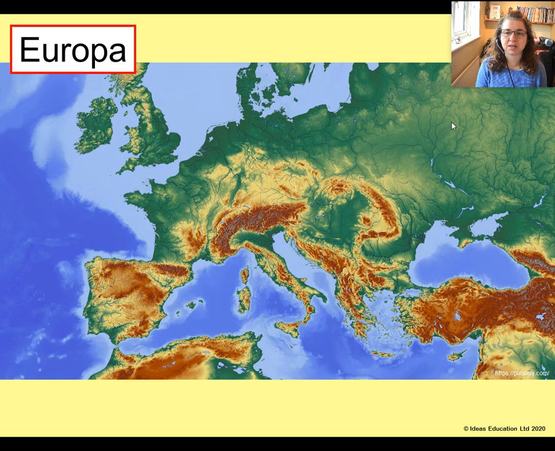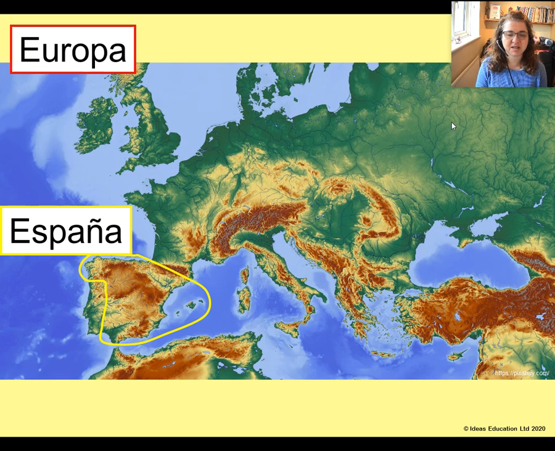Here's Europe in a bit more detail. This time we want to look at Europe and we want to find Spain. So point to where you think Spain is. Have you found it? That's right, there is Spain, there is España. And have a look at this map. What do the brown and the creamy coloured areas show us? That's right, they show us where the mountains are, and you can see that Spain has a lot of mountains in it. It is a very mountainous country.